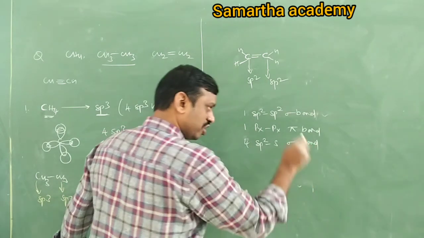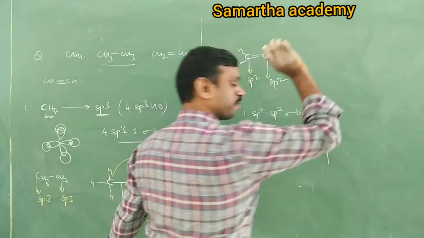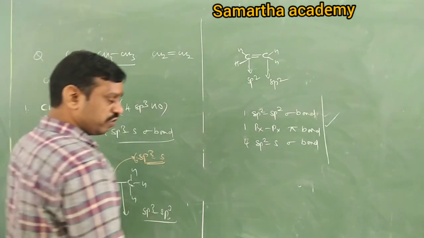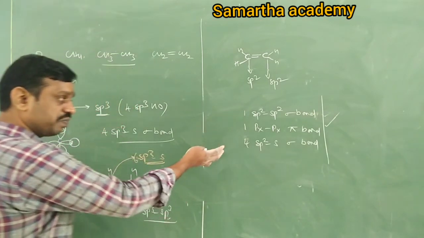So the majority of questions are based on this only. They ask the type of bonds, number of bonds, number of pi bonds, sigma bonds, etc. In the material also, in hybridization you will get nearly 20-30% questions that are similar.